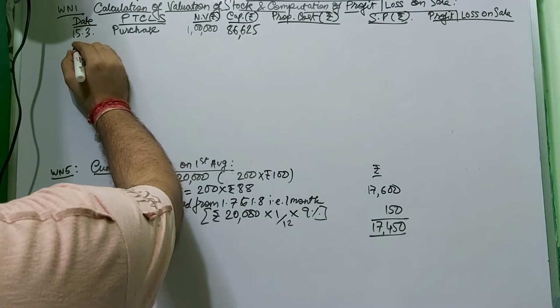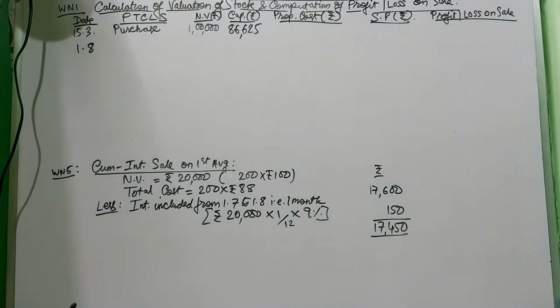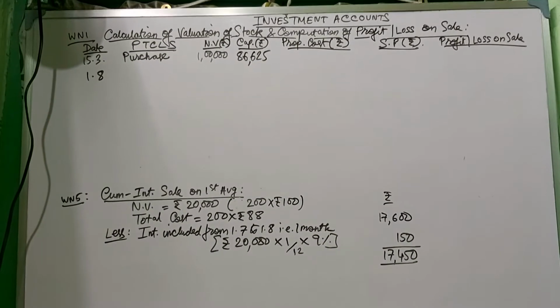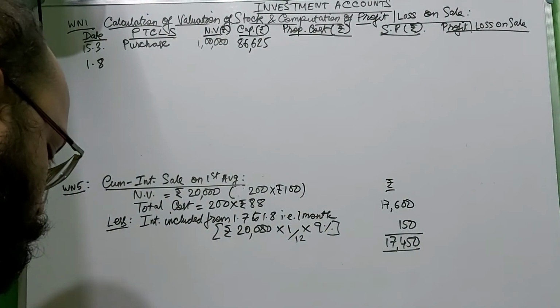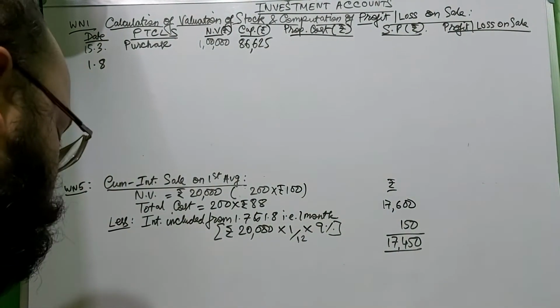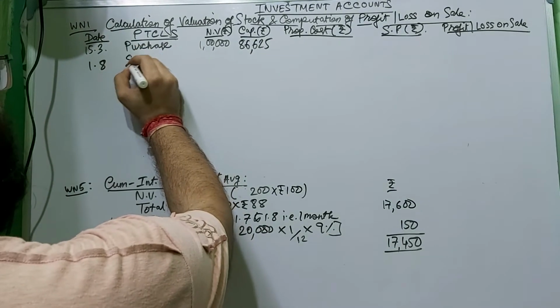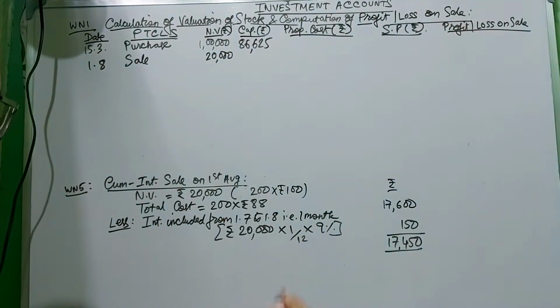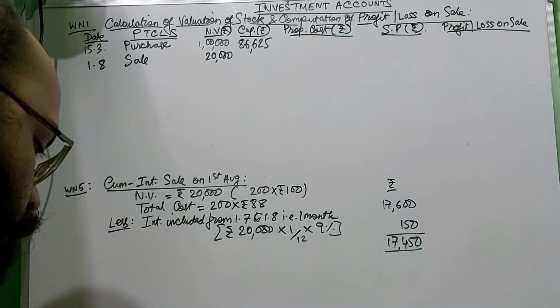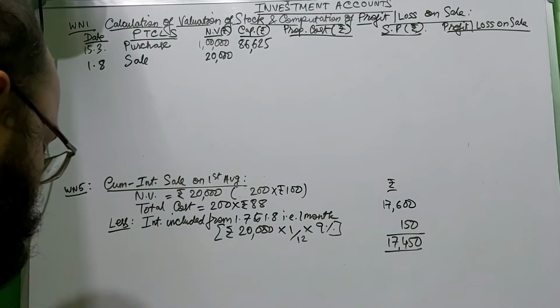So on 1st of August, if you move on to working note 1, you will see on 1st of August it will be sale, 20,000 nominal value, and capital value you have to calculate.